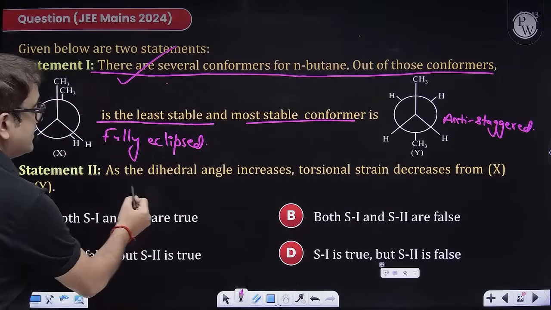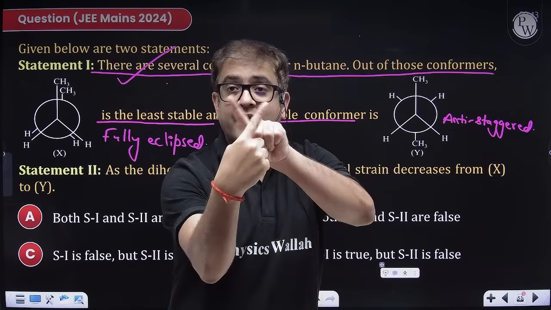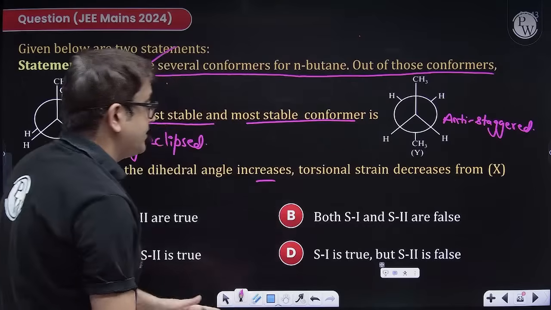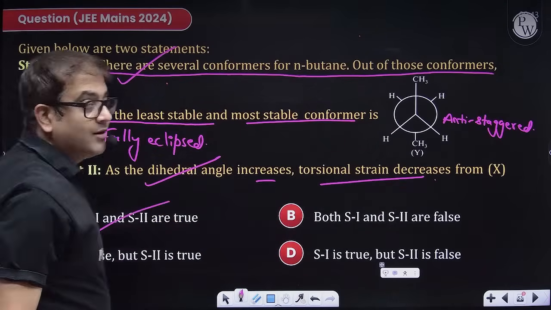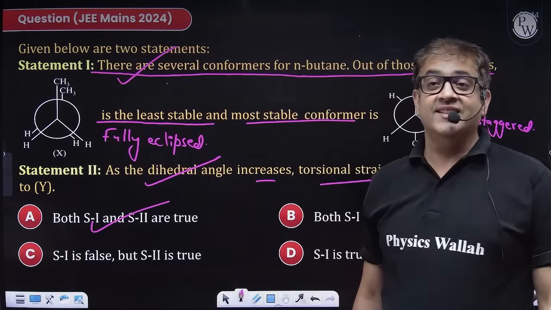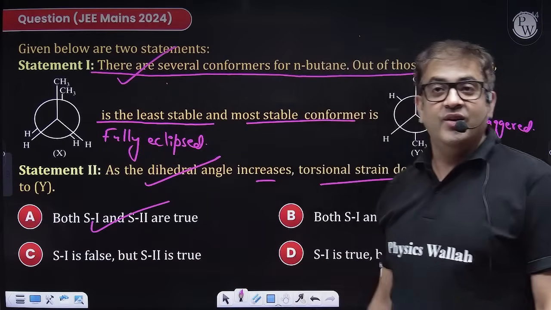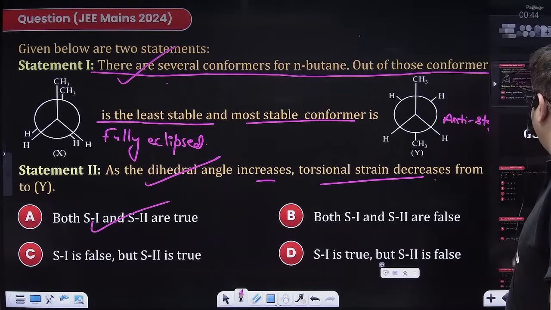Statement 2 is as dihedral angle increases. What is dihedral angle? This angle. As dihedral angle, this theta, increases, obviously torsional strain decreases. So this is also true. So both statements are true, so option A is your right answer. Good, perfect. Moving to the next one.